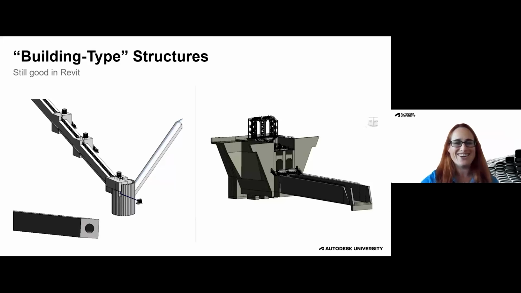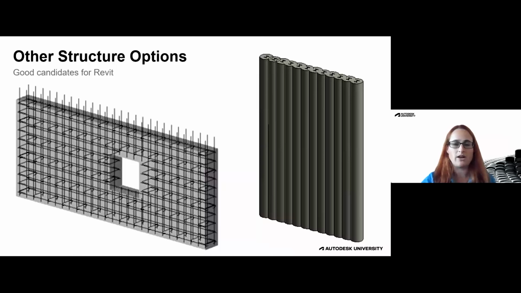And going back to that building type structure concept, the secant pile here on the screen can be easily modeled with foundations, columns, a couple of different options that are right out of the box, so it's pretty easily done and might be a little more challenging in Civil 3D. In Civil 3D, in order to model that, well, you wouldn't. What we would do is draw circles where the secant piles are, extrude those up, and make solids out of them. In essence, we would be modeling this with AutoCAD, not Civil 3D.